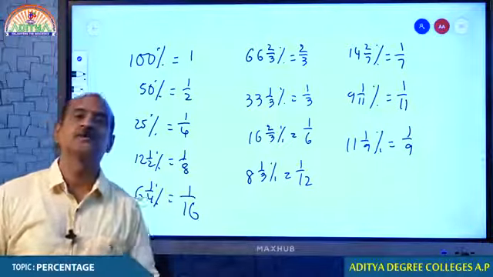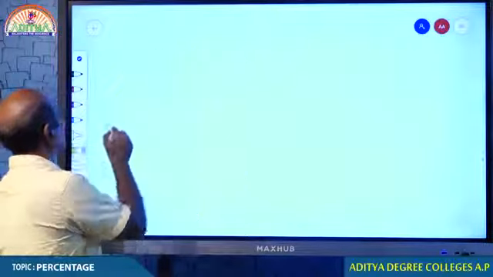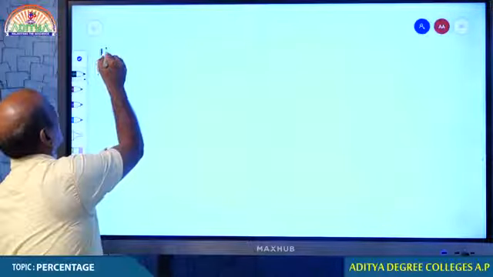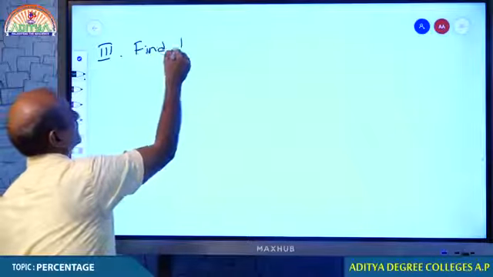Okay? Come on, students, model number 3. Come on, quick. Model number 3. Find the following values.